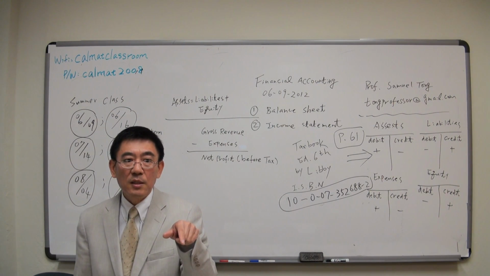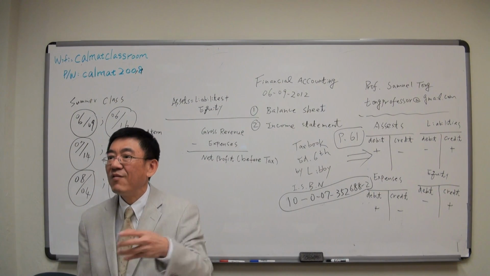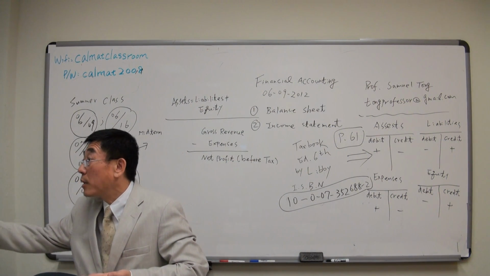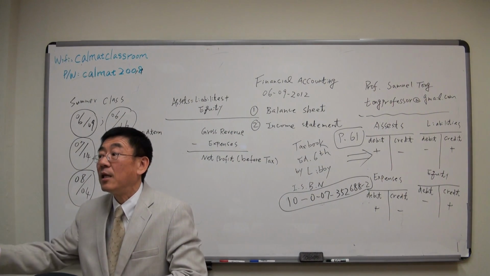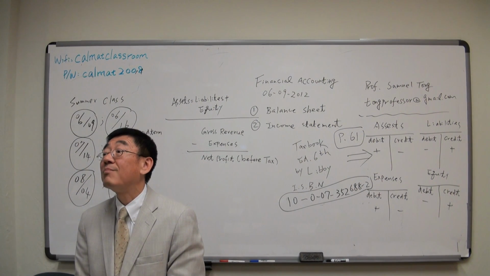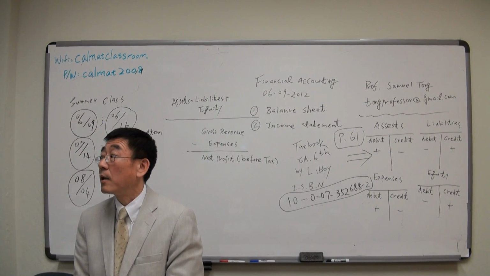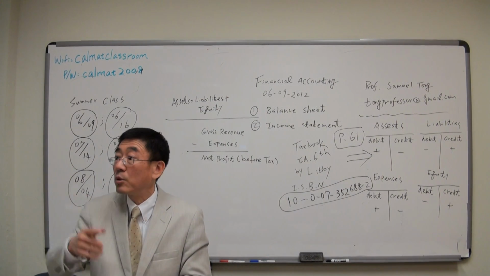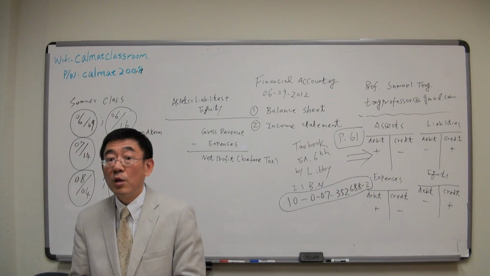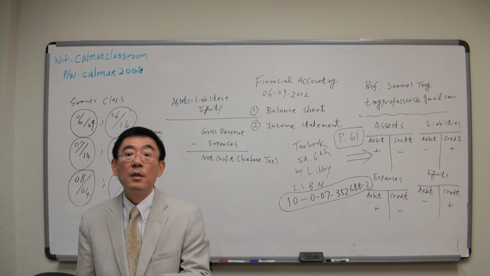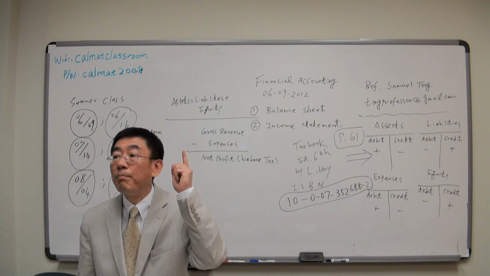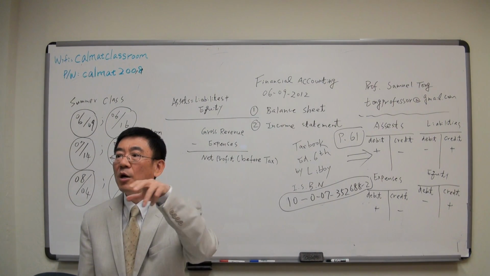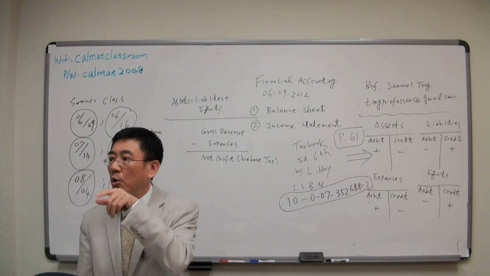But for an LLC or a partnership, every dollar you receive from the LLC or partnership, if it does not exceed your cost, your capital, you don't pay any tax. That is the major difference between a corporation and an LLC. But I will leave that alone until next semester. Let's go back to your issue. Her issue is more legitimate because if the company can make a bigger return, we are talking about ROE. ROE means return on equity.